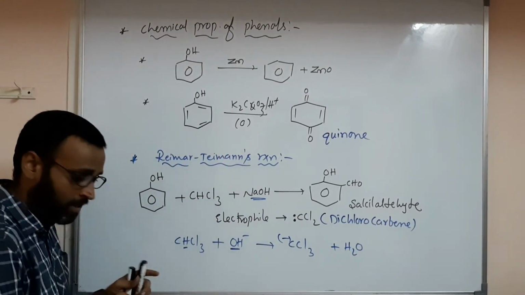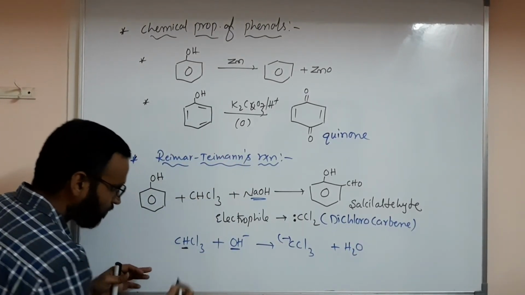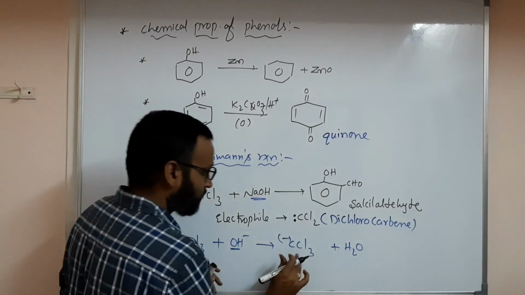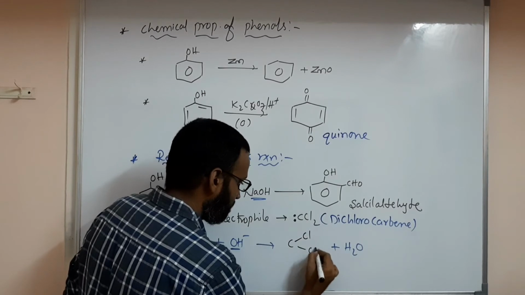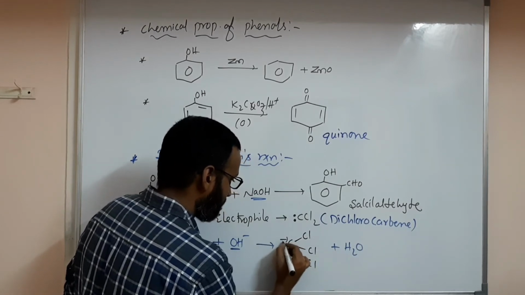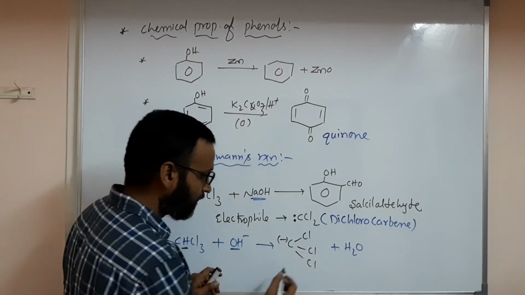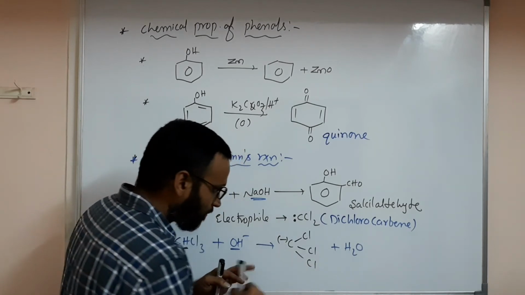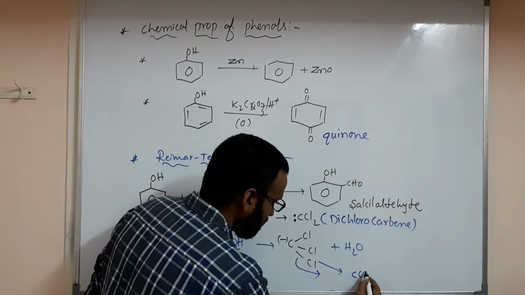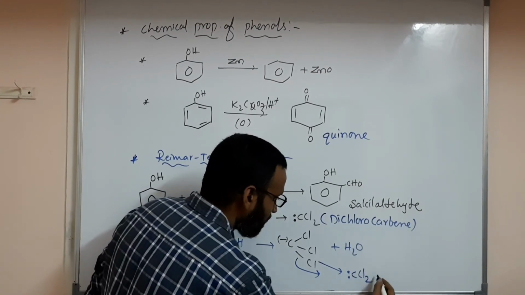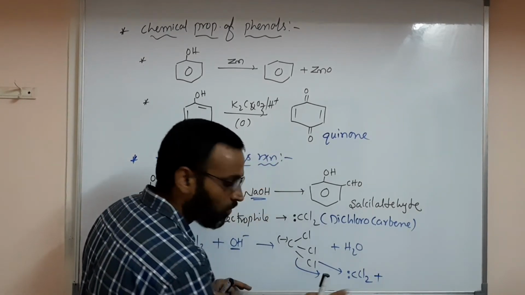The OH minus and this H are both removed as water. Now you have CCl3 minus, that means C, Cl, Cl and Cl minus. Now Cl minus will be removed from this, so it is converted to CCl2, dichlorocarbene, as Cl goes.